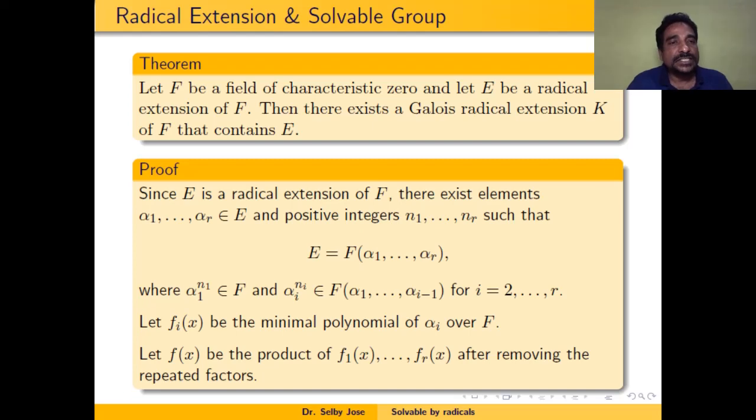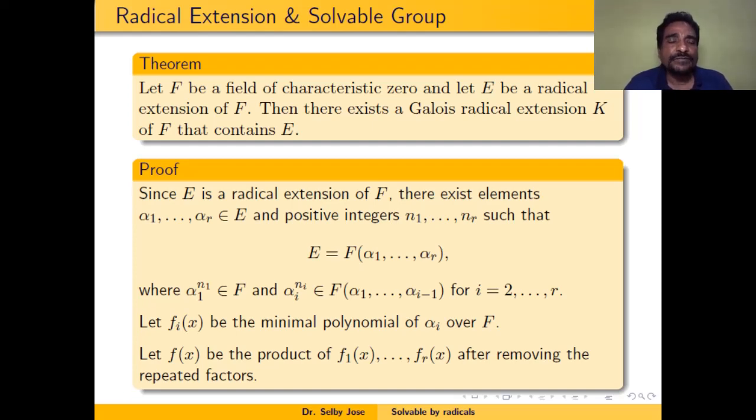Now we'll see the relationship between the radical extension and the Galois extension. So, if F is a field of characteristic 0 and E over F is a radical extension, then you can always find a Galois extension, in fact a Galois radical extension K of F that contains E. That means E is a subfield of K containing F, and K over F is a Galois extension as well as a radical extension. So let us see the proof of it.